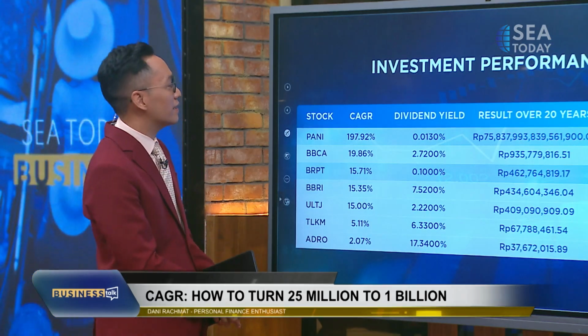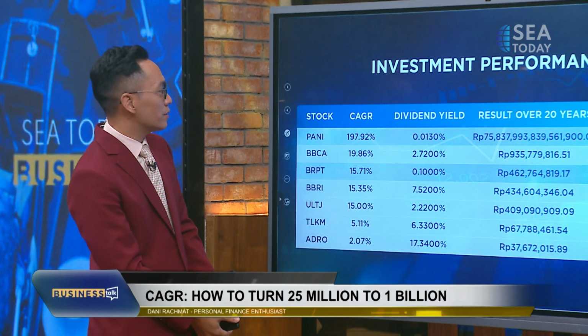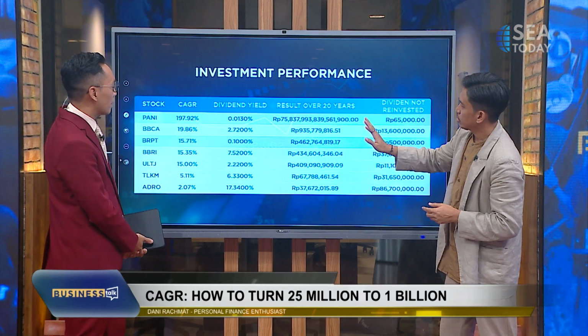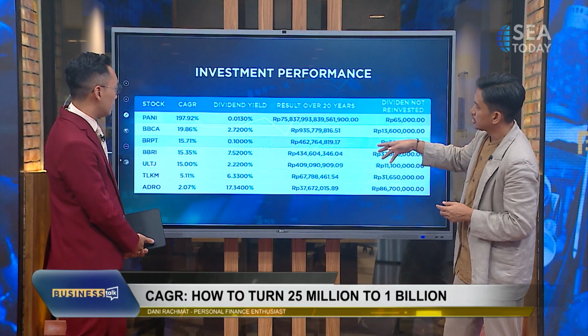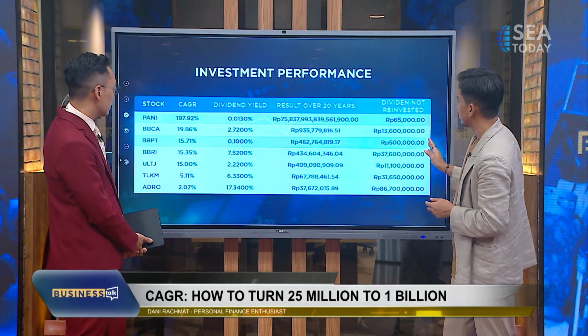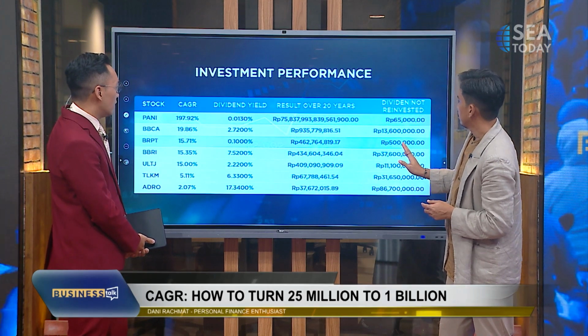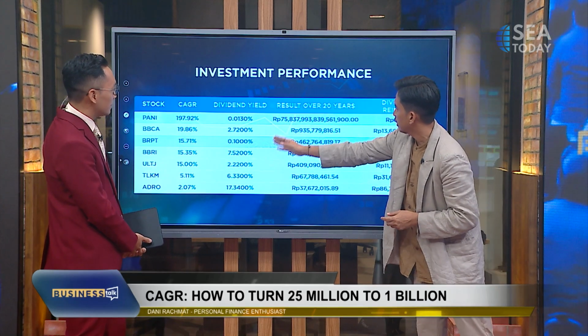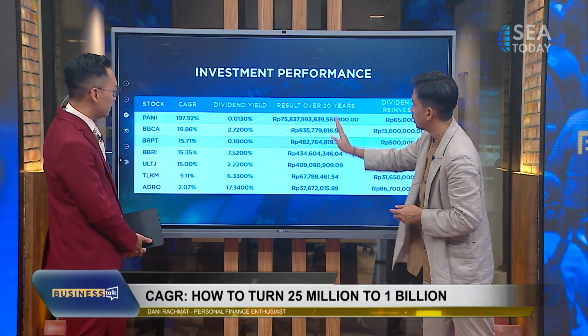All right, so the next thing is we're going to talk about investment performance. So what am I looking at here? This is if we save that 25 million and using that CAGR for the next 20 years, what will you get? Okay. So we are talking about dividend here. This is dividend yield and the result for 20 years without calculating dividend.